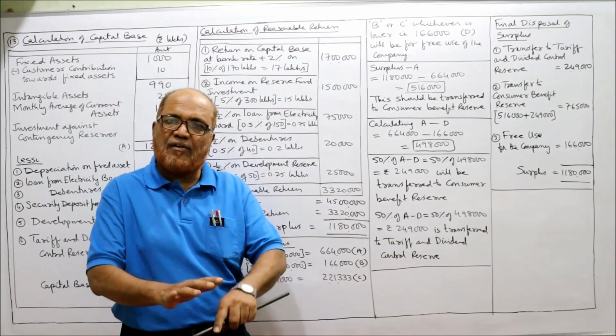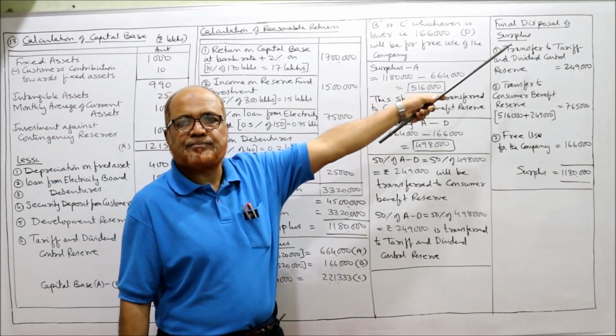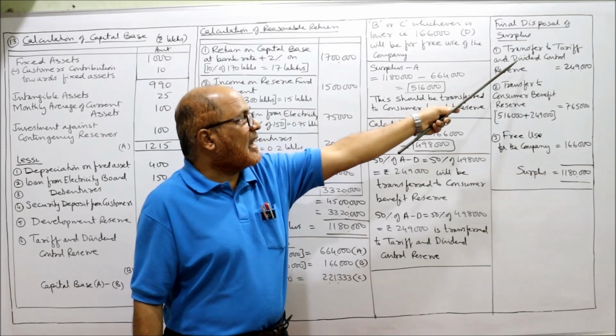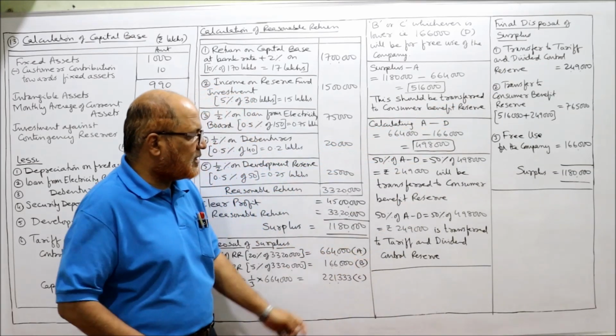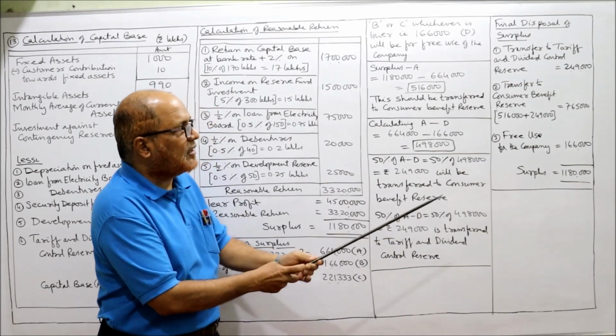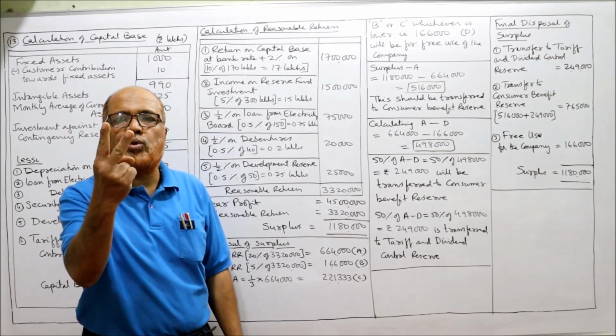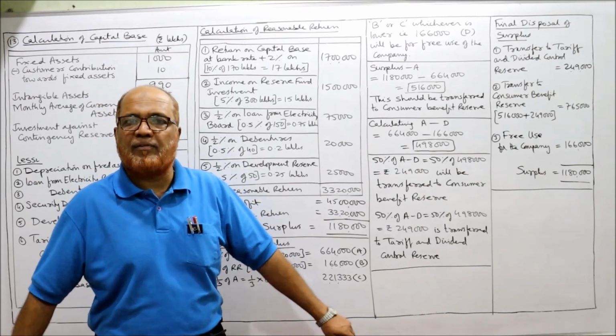Finished. We have disbursed. Now the final disbursement will be like this. Transfer to tariff and dividend control reserve 2,49,000. Transfer to consumer benefit reserve: 2 times we have transferred to consumer benefit reserve.